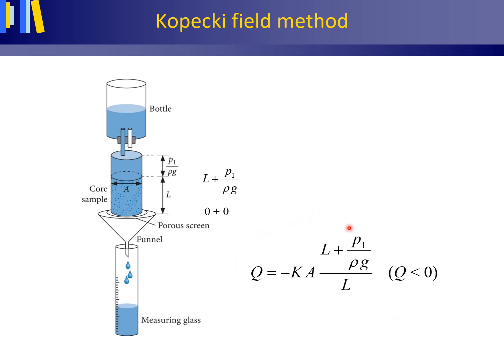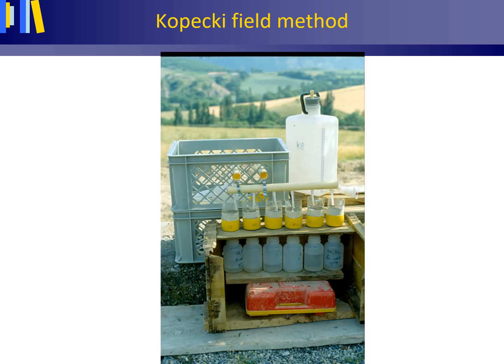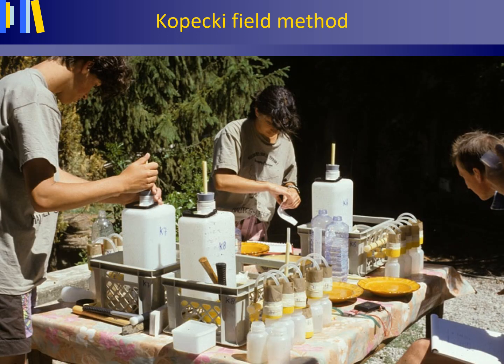Please note that because the water is flowing downwards, your Q, your volume flux, is a negative number. And please do not learn this formula by heart, but make sure that you can derive this simply by rewriting Darcy's law as I just explained. And this is just to give you an impression of the Kopecky field method, again in our fieldwork area in the Hautes-Alpes in France. And this is yet another picture taken during that same fieldwork, also of the Kopecky field method.